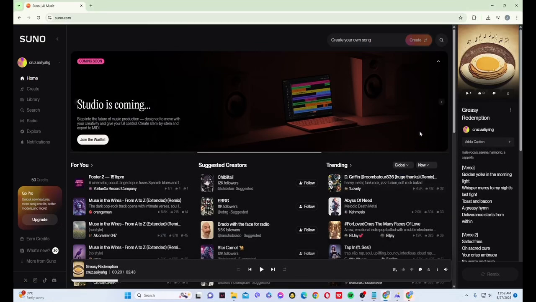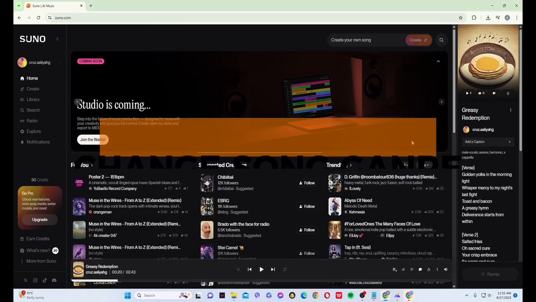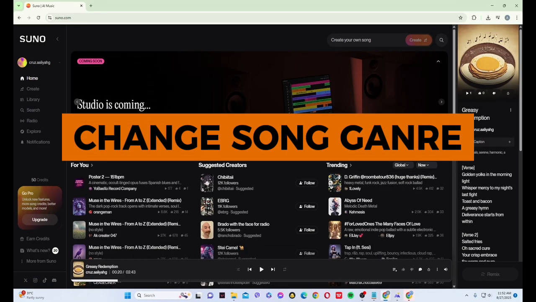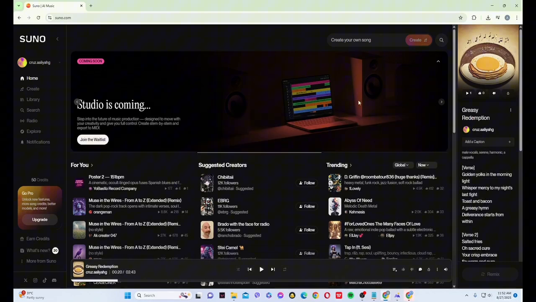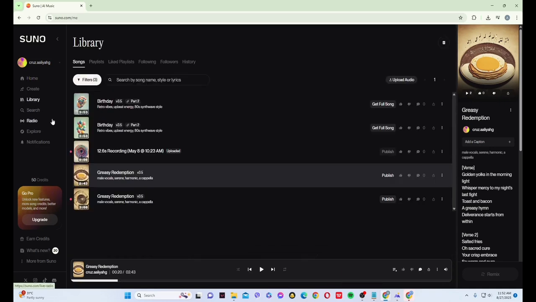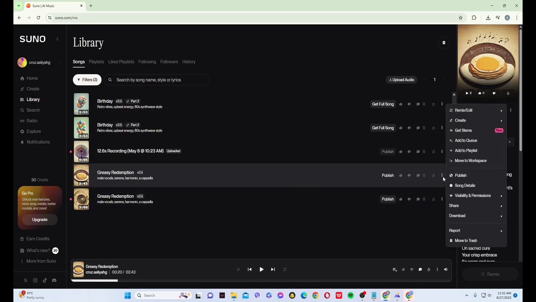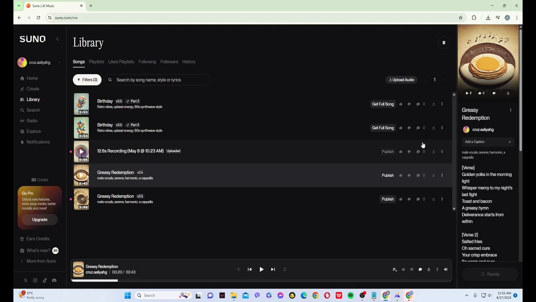Hey guys, in this video, I'll show you how to change song genre in Suno AI. First, log into your account. Once inside, on the left panel, go to Library. Then in here, choose the song that you want to change the genre and go ahead and click on the three dots beside it. Now, go to Remix and Edit, then choose Use Styles and Lyrics.